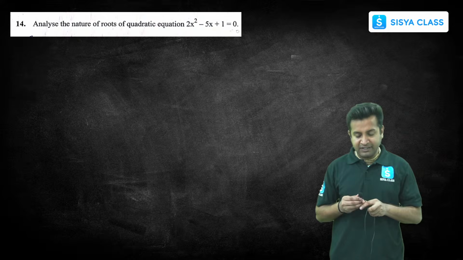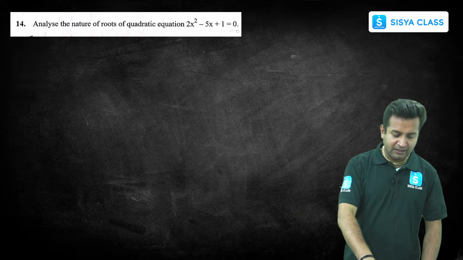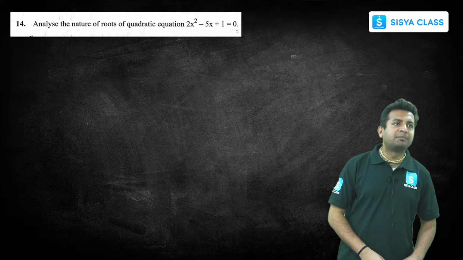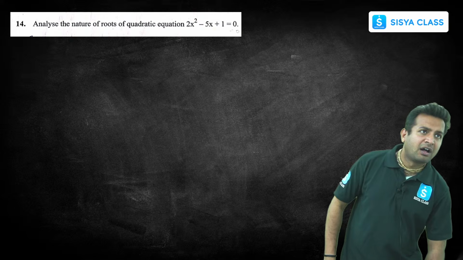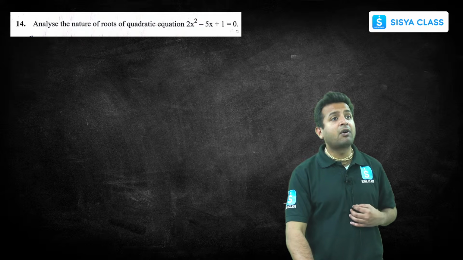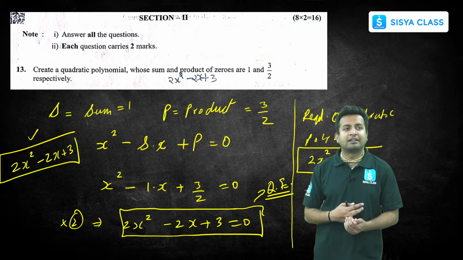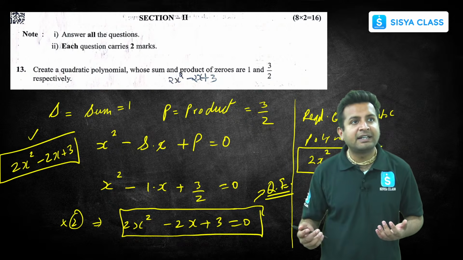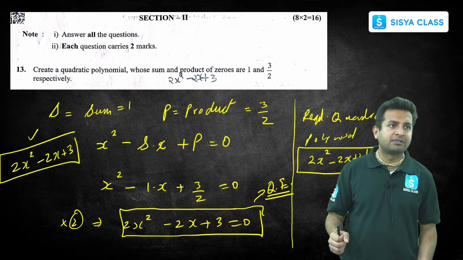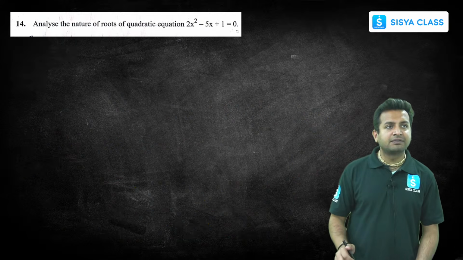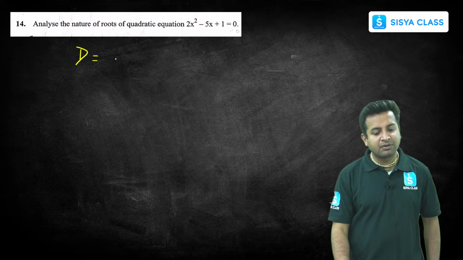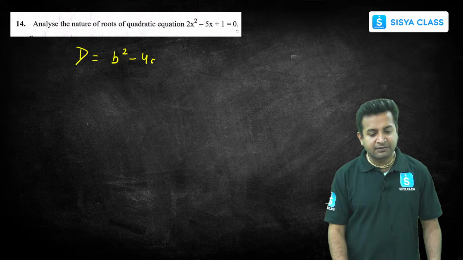So, if we look at this question, if you have studied the quadratic equation chapter, this question and the previous one are very simple. Last question, we know that the quadratic polynomial or equation is written as x squared minus the sum of the roots into x plus the product of the roots. Now, to find the nature of the roots, very simple, we have to find the discriminant. Discriminant is equal to b square minus 4ac, right?